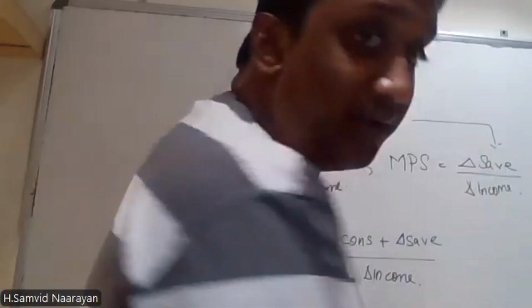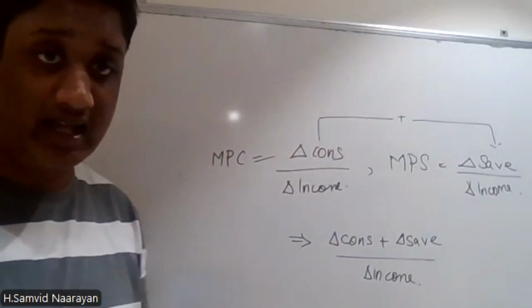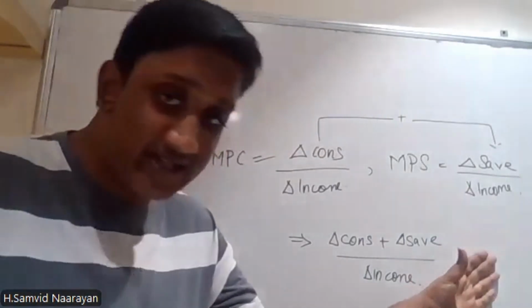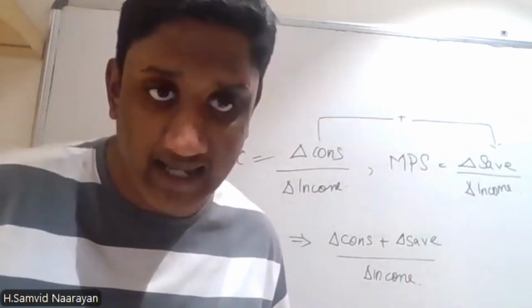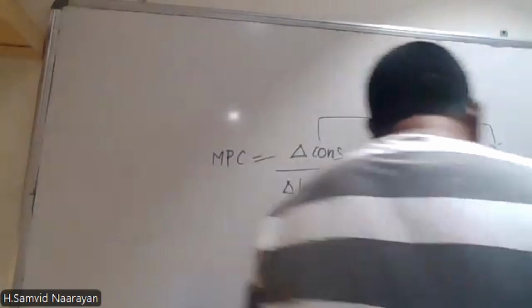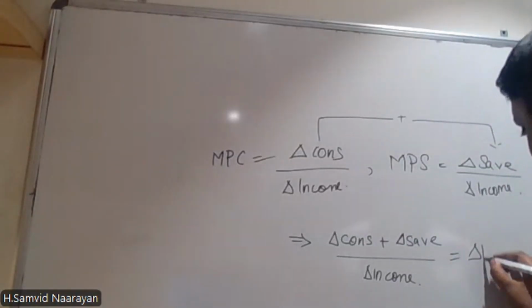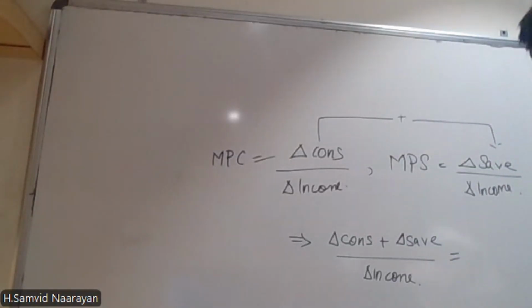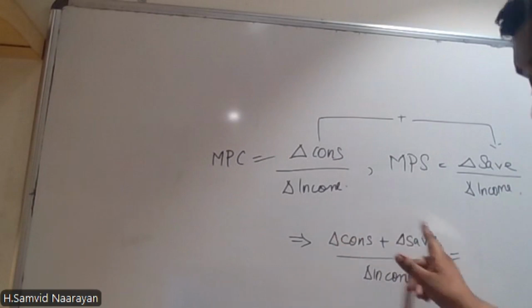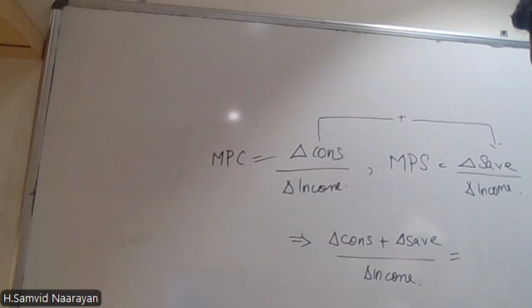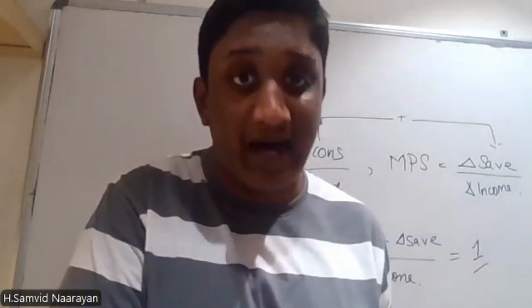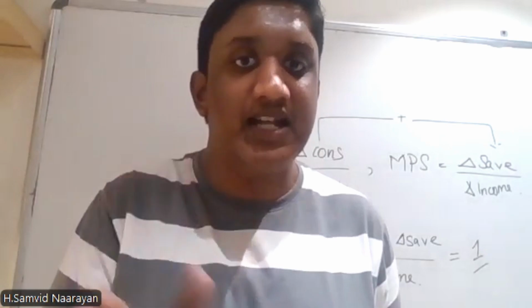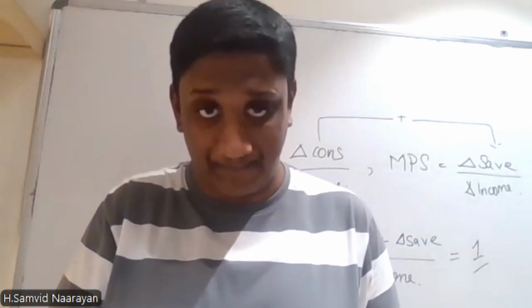So if your consumption is increasing, and of course your savings is increasing, what does that mean? That indeed means that your income is increasing, right? So therefore, this gives us change in income divided by change in income, which actually results in one, right? So marginal propensity to save and the marginal propensity to consume results in our answer to be one, right?